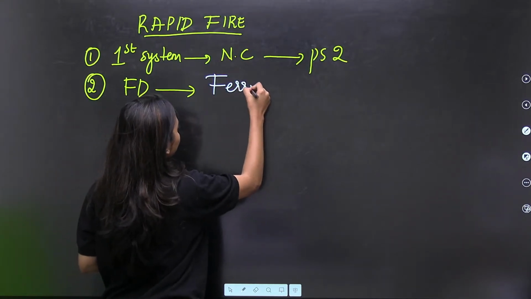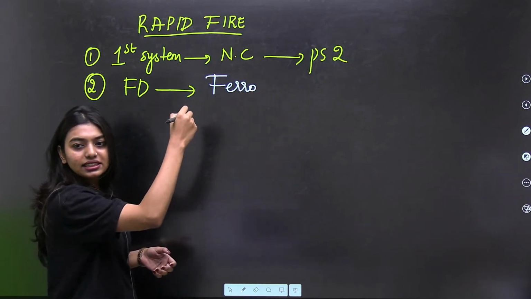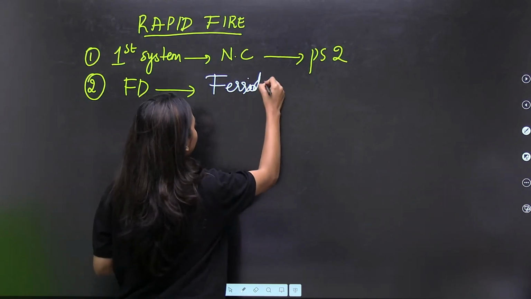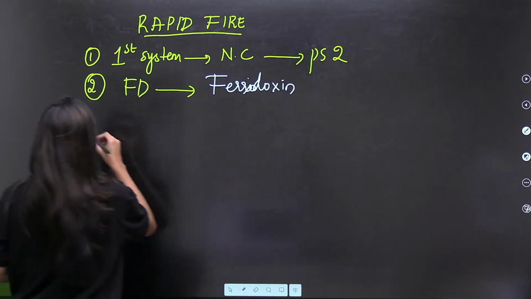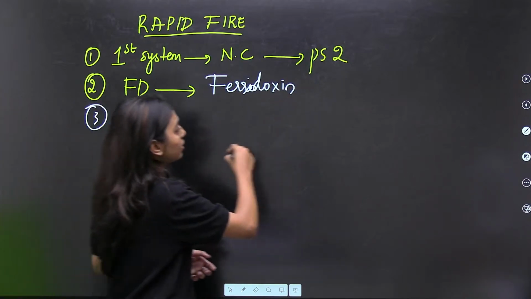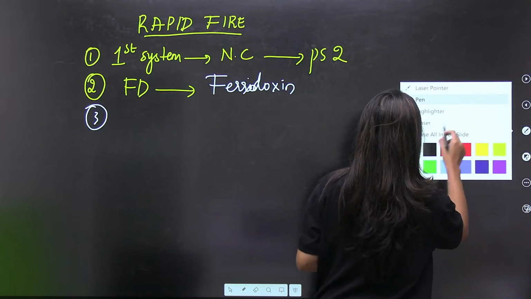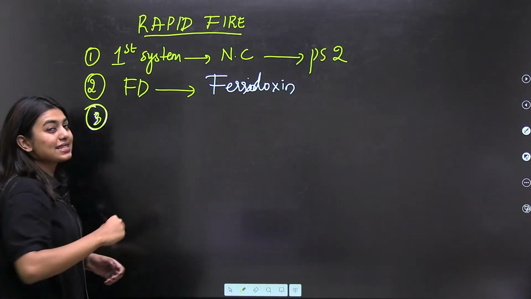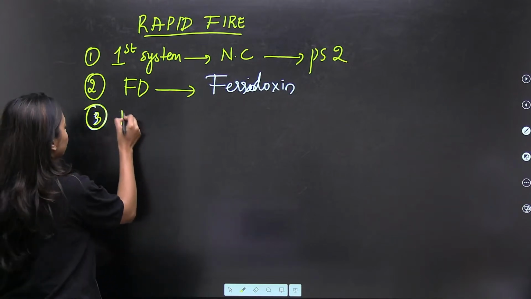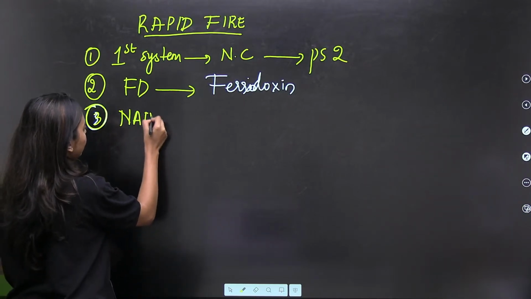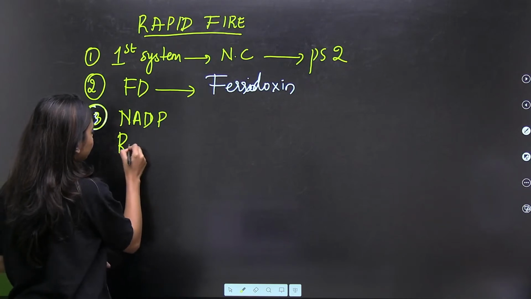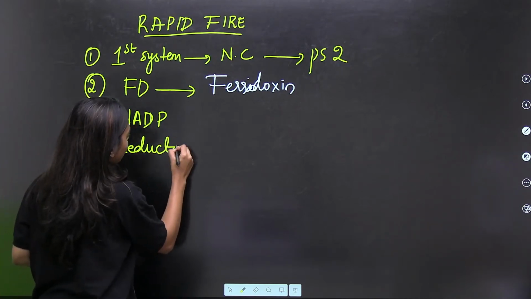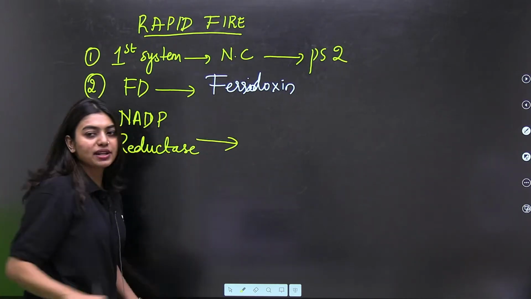Ferredoxin. Yes, okay. Ferredoxin. Very good. Third question. Quick. Where is NADP reductase present? The enzyme is present at what site? Where is it present?